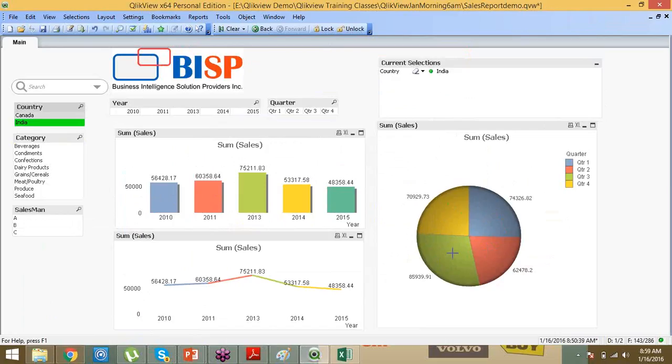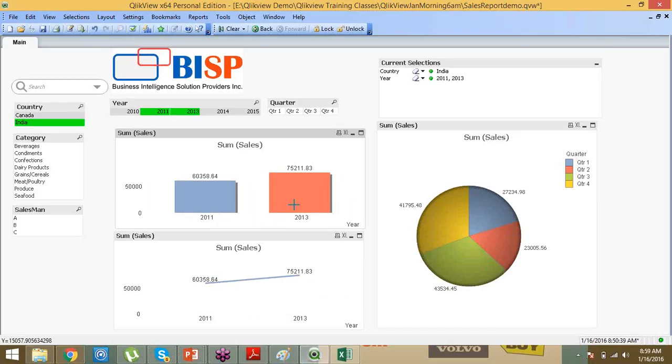See, in quarter one, quarter two, quarter three, what are my sales? In the line chart you can explore what the trend of my sales is. Suppose I want to analyze only 11 and 13. Just select 11 and 13, and everything is going to refresh. This is the associative model, which is helping you in the backend technology of ClickView, and ClickView is the only technology which has the associative model concept. It is helping you to refresh the whole data.